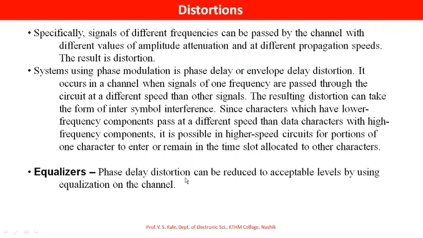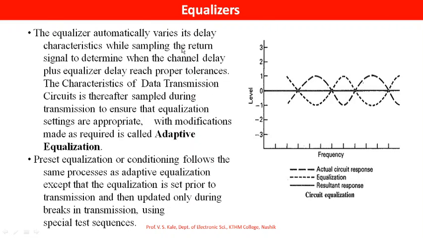Phase delay distortions can be reduced to acceptable levels by using equalization of the channel. See how equalization is done. The equalizer automatically varies its delay characteristics while sampling the return signal to determine when the channel delay plus equalizer delay reach proper tolerances.